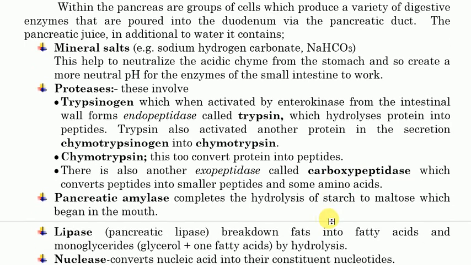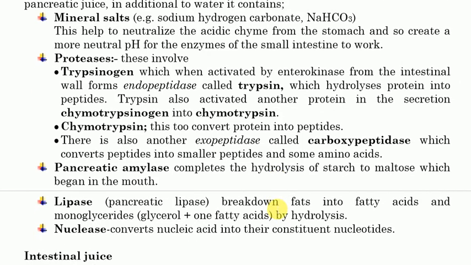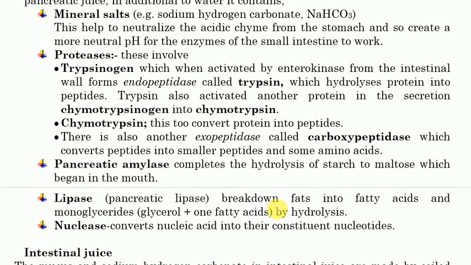And now let's move to the pancreatic amylase. Pancreatic amylase completes the release of starch to maltose, which began in the mouth. So this functions like amylase in the mouth, salivary amylase, which hydrolyzes starch to maltose. And then we have lipase, or sometimes it's called pancreatic lipase. This breaks down fat into fatty acids and monoglycerides, yani glyceride with one fatty acid, by hydrolysis. So it breaks down fats or lipids into fatty acids and monoglycerides.